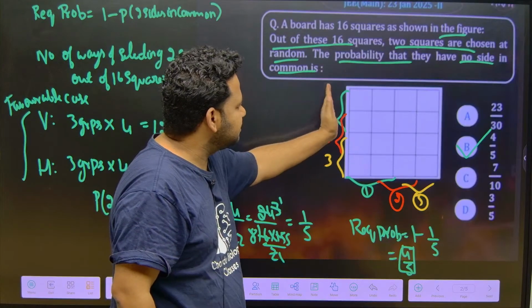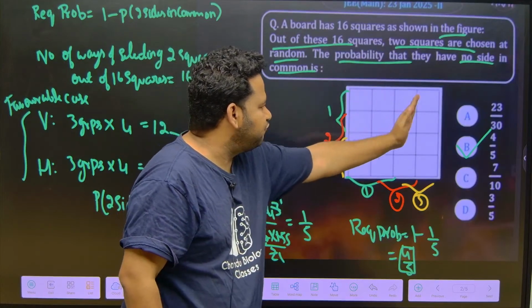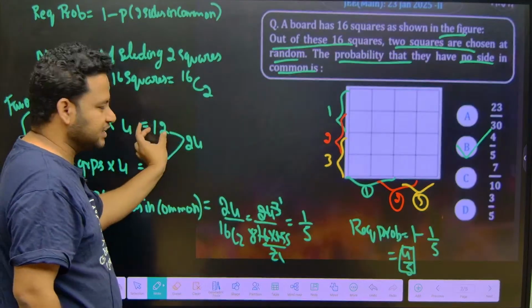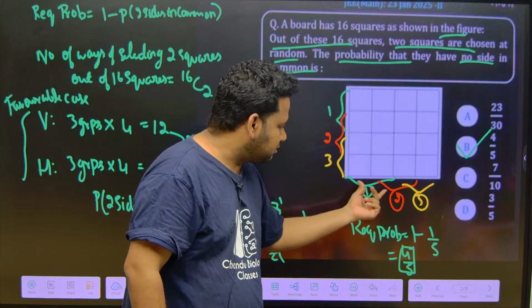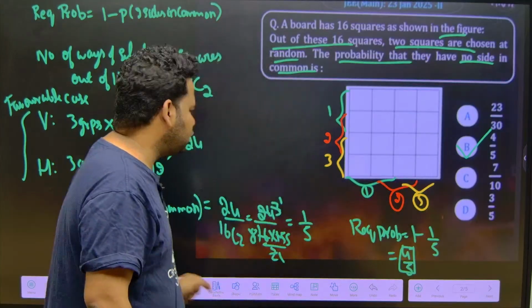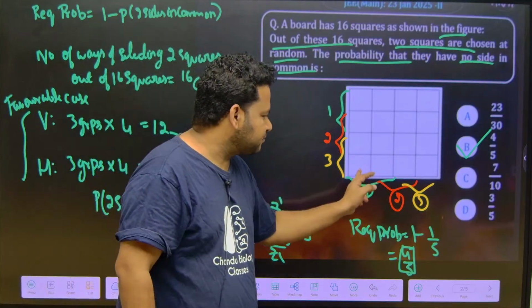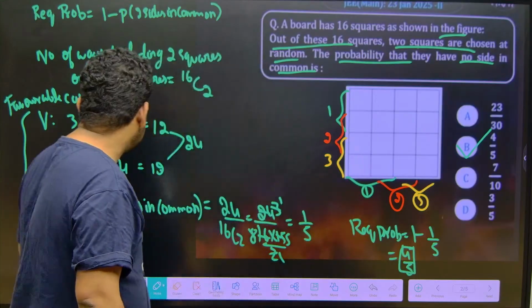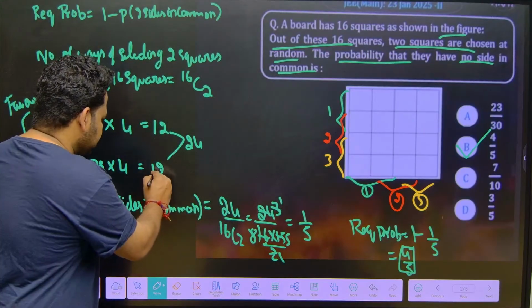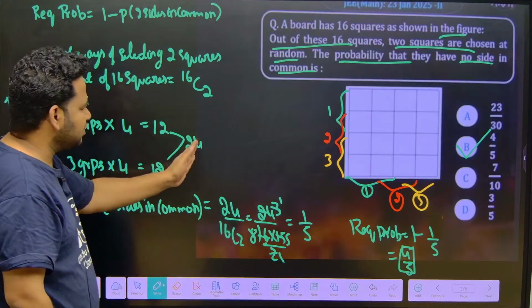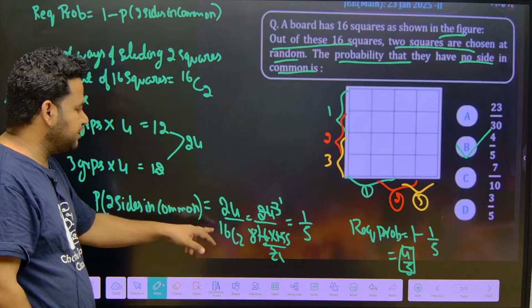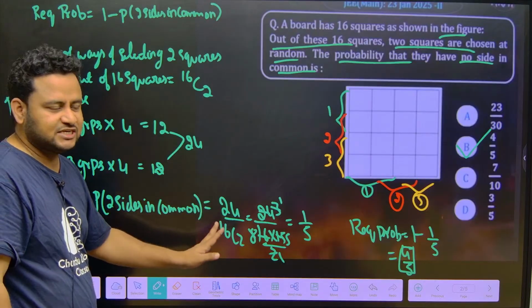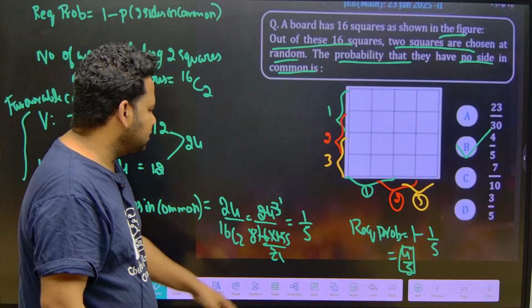But how many squares are there vertically? 1, 2, 3, 4. So 3 groups into 4, you will get 12. Similarly, if you do horizontally, 1, 2, 3 groups, and again there are 4 squares horizontally, so 3 groups into 4, you will get 12. So 12 plus 12, 24. So favorable cases are 24, and 24 divided by the total, 16 C2, gives us 1 by 5.